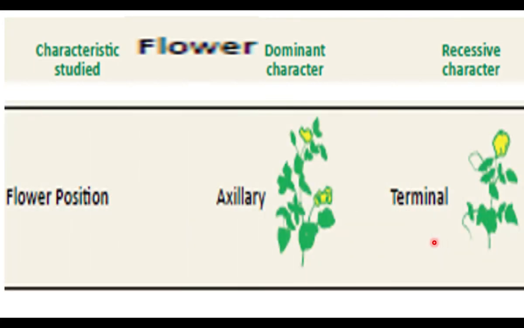Position of the flower. The flower may be axillary or terminal. What is axil? The angle between the leaf and the stem is axil. When a flower is found on the axil, that is an axillary flower. When a flower is found at the end of the branches, that is a terminal flower.